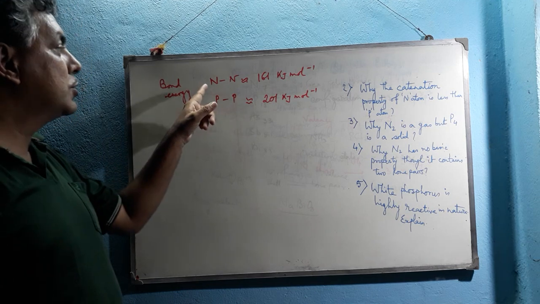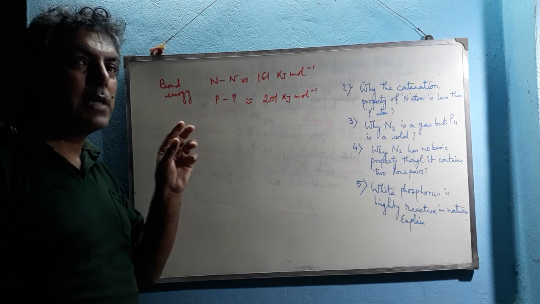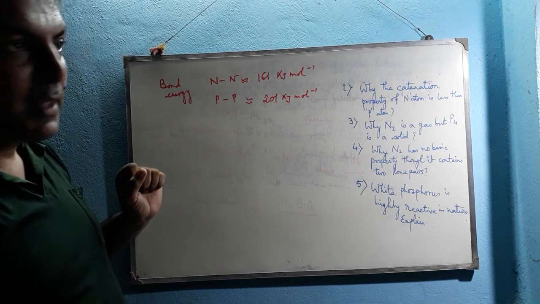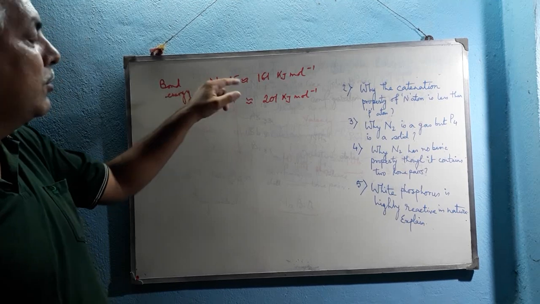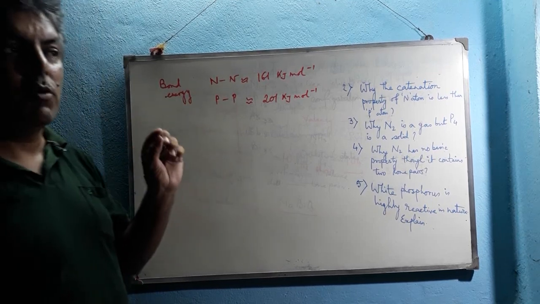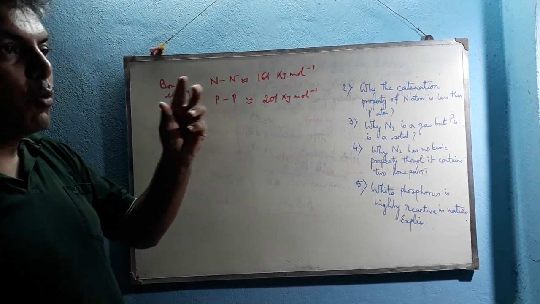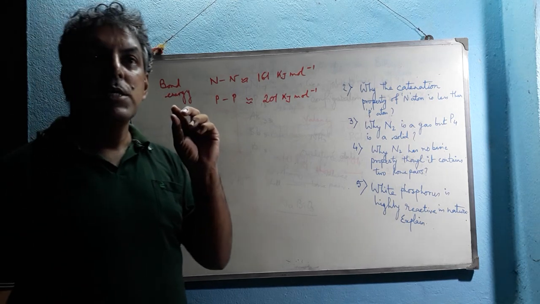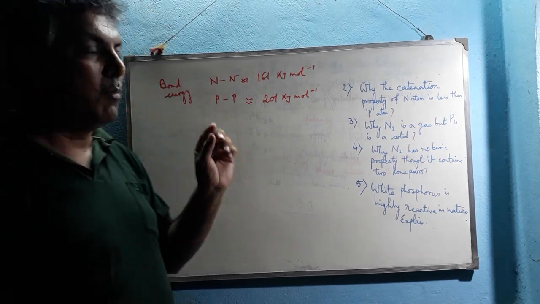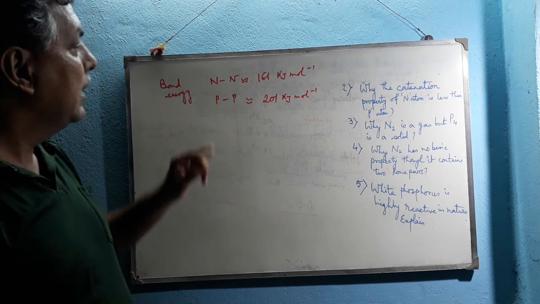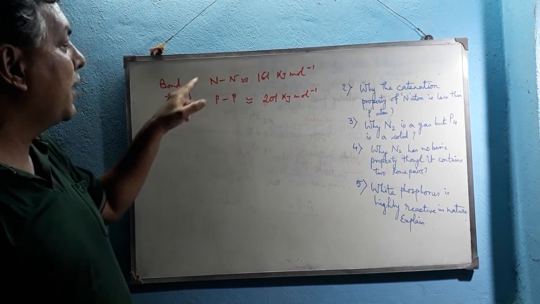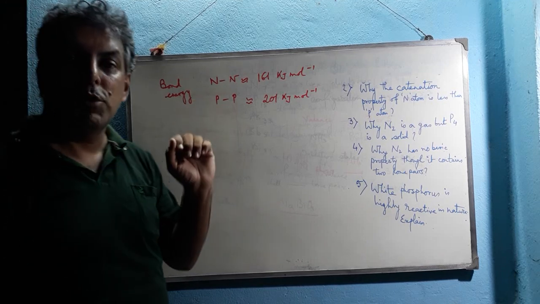Why? Because due to the smaller size of the nitrogen atom, after the formation of a single bond between two nitrogen atoms, the lone pairs over the nitrogen atoms come closer to each other. So non-bonding electron pair repulsion occurs here, and this also occurs in the case of phosphorus.